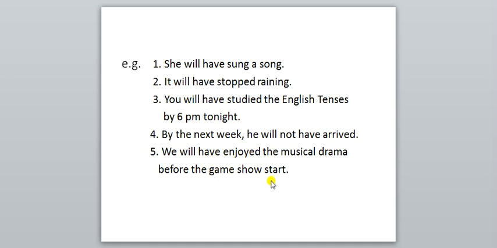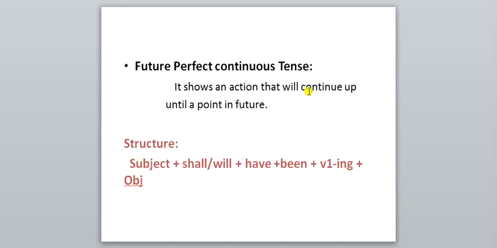Understood all of you? Now the last tense is there, and that is the future perfect continuous tense. This is our last tense. Means here our topic is going to end. And I hope that in these three lectures all of you have understood tenses.